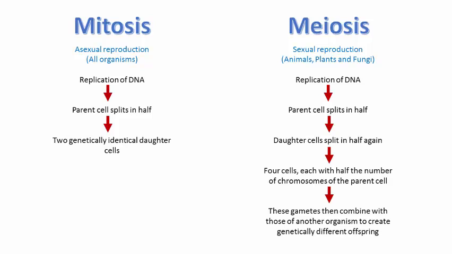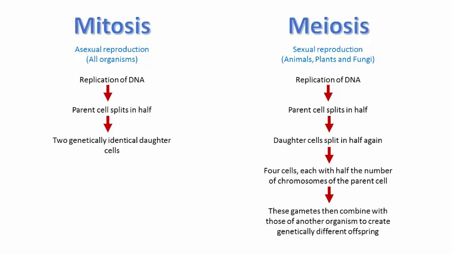So there are some key differences between mitosis and meiosis that are worth noting at this stage. Mitosis is a form of asexual reproduction, while meiosis is part of sexual reproduction. Mitosis occurs in all organisms, but only animals, plants, and fungi can undergo meiosis.